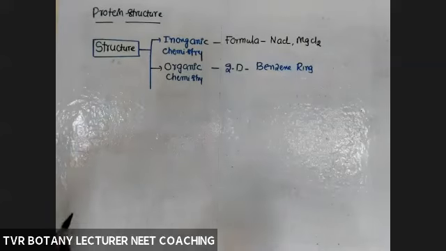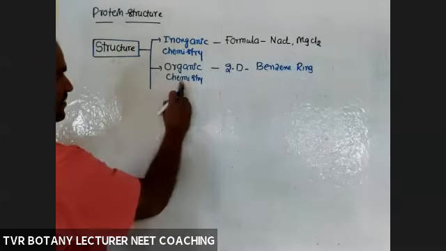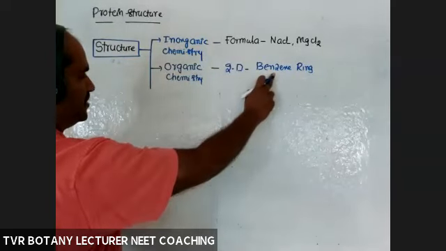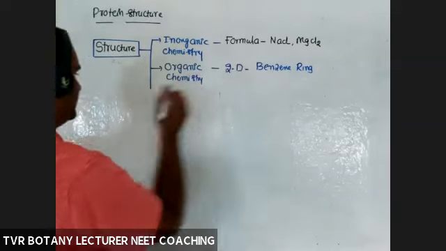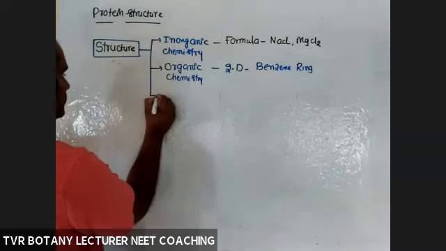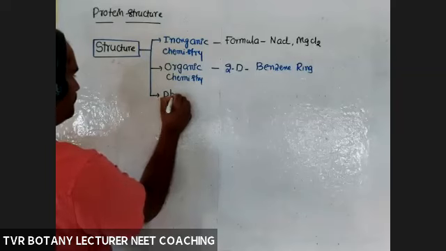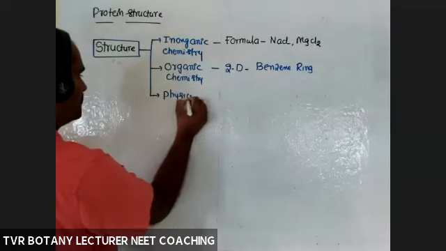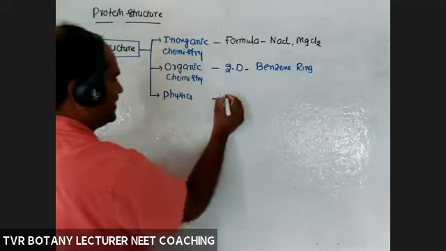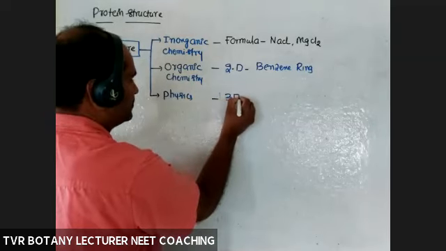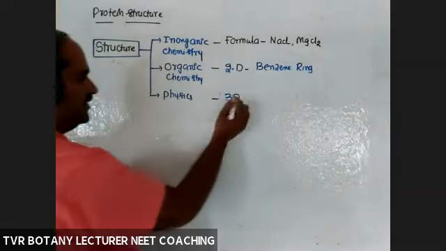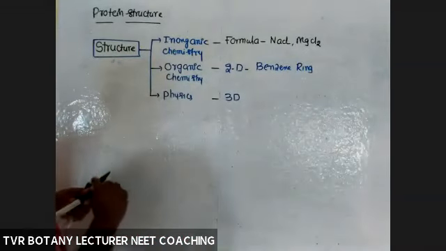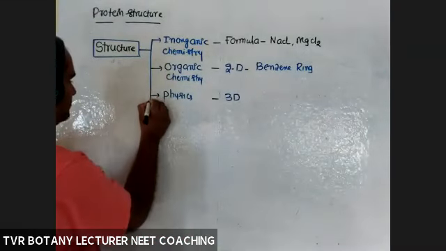Okay, sorry for the disturbance. So according to organic chemistry, two-dimensional studies: benzene ring, naphthalene ring, and ring-like structures, so glucose ring, like that. And according to physics, they are doing 3D, three-dimensional structures, third level, primary, secondary, tertiary, like that. So 3D, three dimensions.